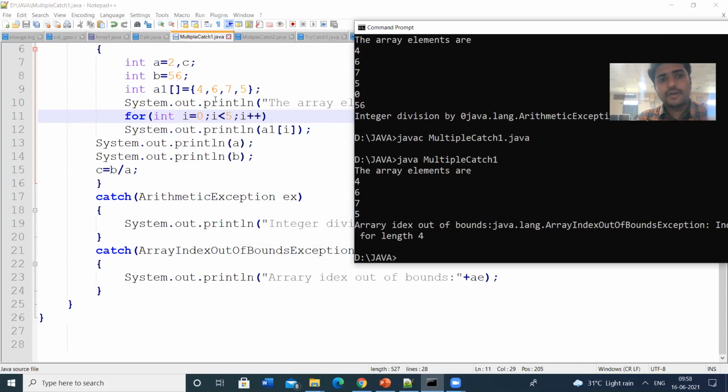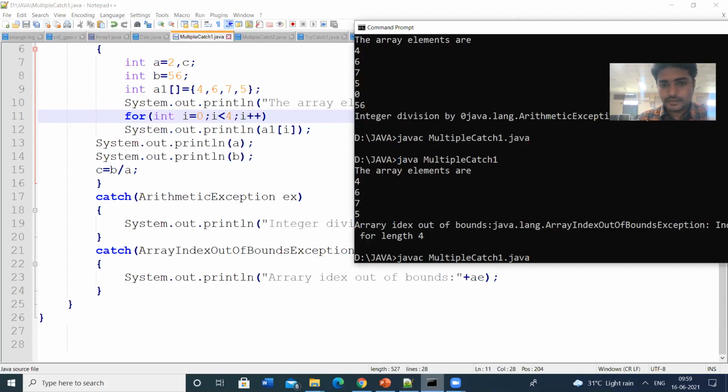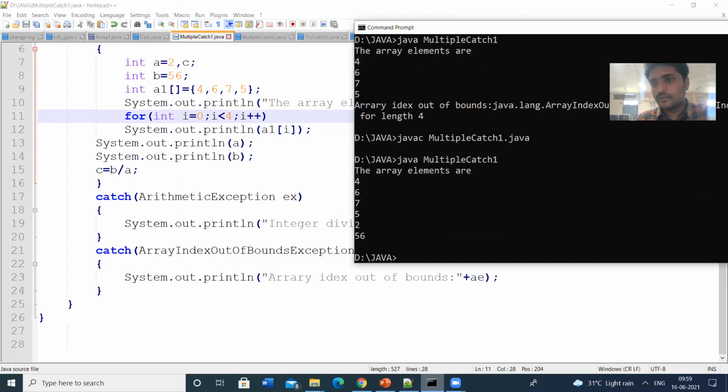That means here we have given only 4 elements. Let us change this 5 to 4 and see the output now. So there is no exception here.